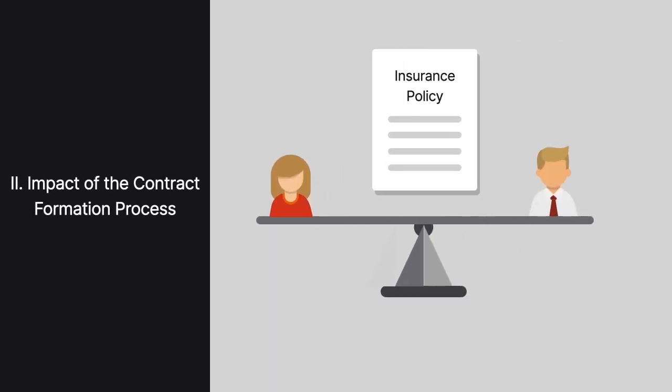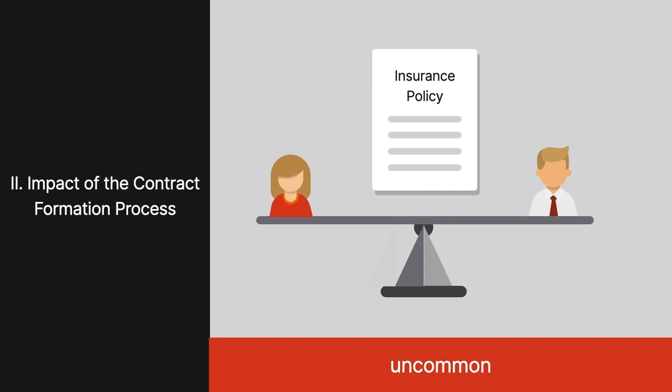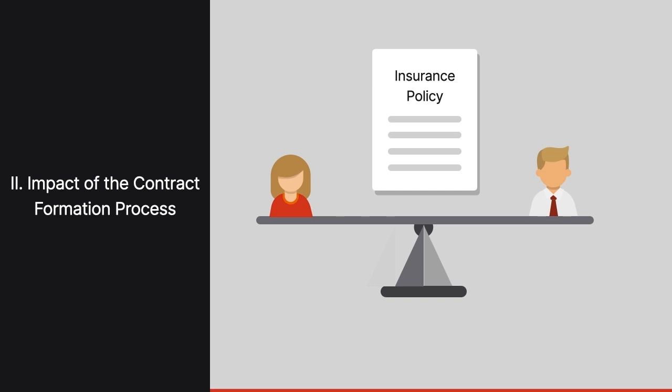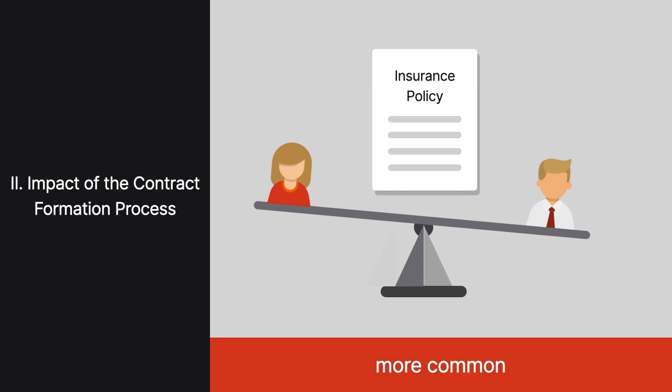Next, it's possible, but uncommon, for an insurance policy to be formed by two sophisticated parties with similar bargaining power who fully negotiate the policy's terms. More commonly, the purchasing party has less knowledge, sophistication, and bargaining power than the insurance company.